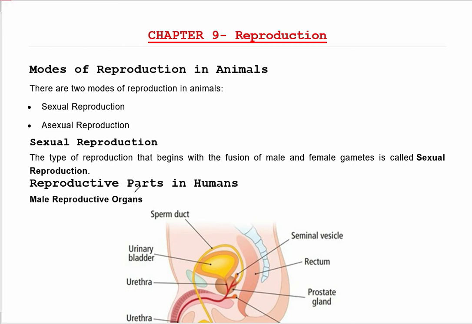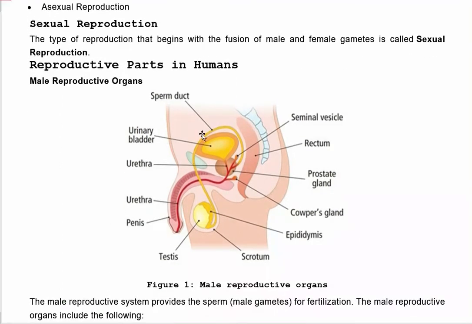Reproductive parts in humans. As you can see in this picture, there is a sperm duct which is connected with the testes. These testes lie inside the scrotum. So through the scrotum there is a duct which is called the sperm duct, and through this duct sperms go into the urethra. Urethra is a common passage for urine also. As you can see, there is a urinary bladder which is also connected with the urethra.